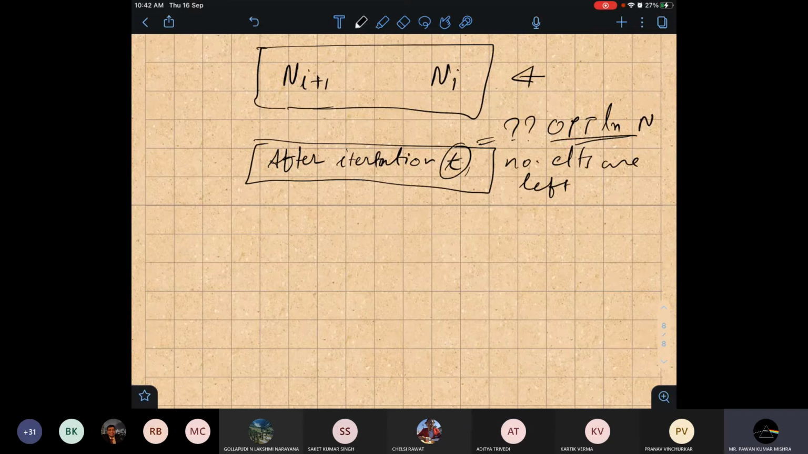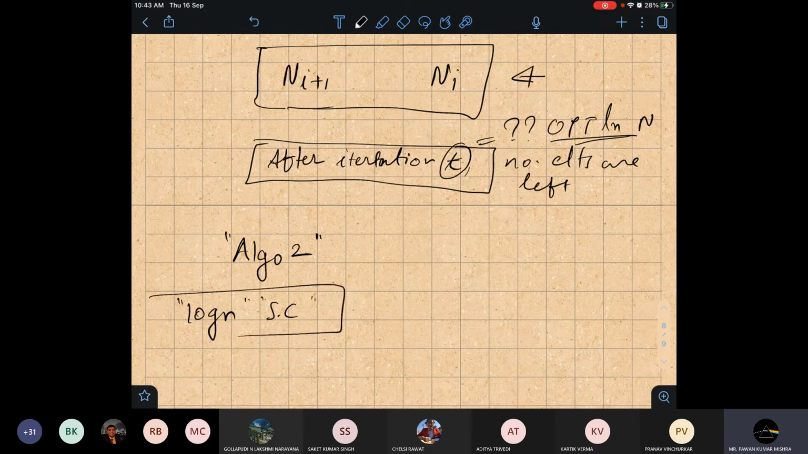Yes, sir. So now suppose a person designed another algorithm, suppose algo 2. I don't know how he has designed it. Suppose he has designed this algo 2. Like previously I told you, we cannot do better than log n for set cover. This is the statement. So for algo 2, you have told this is the best algorithm in the market. So we know that you cannot do better than log n.